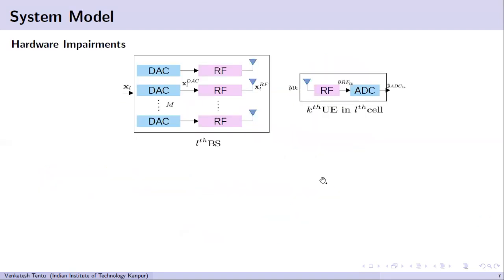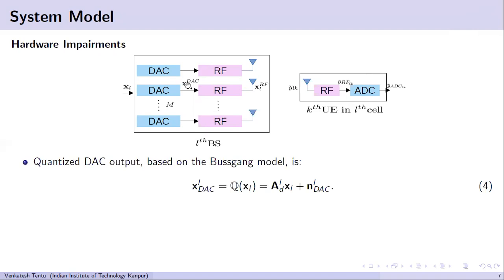Now we'll see how hardware impairments are added. Each antenna consists of a DAC followed by an RF chain, and the RF chain is connected to the antenna, after which the signal is transmitted. Let's say XL is the signal. XL goes through the DAC. Since the DAC is not ideal, it will have a distorting effect, so distortion noise NL DAC gets added as shown.